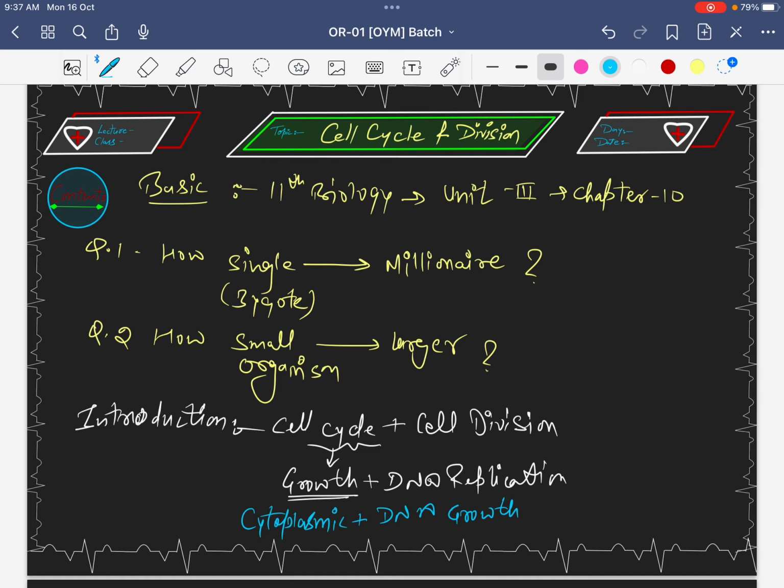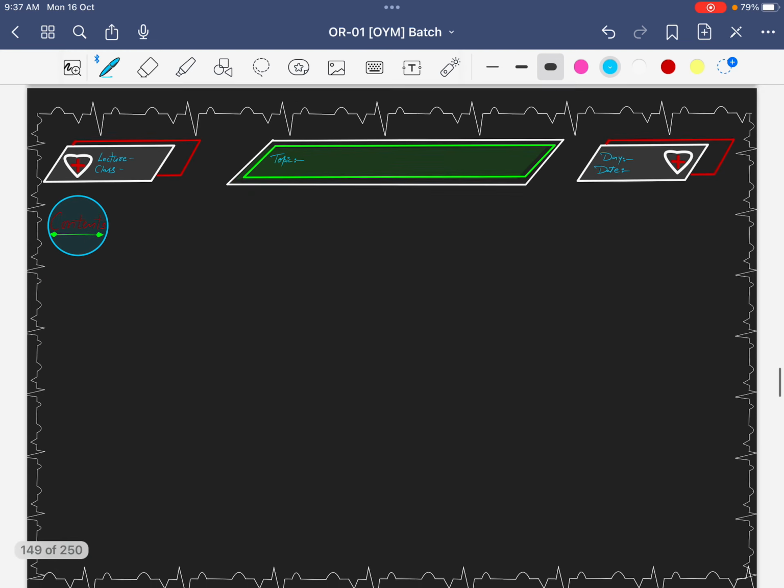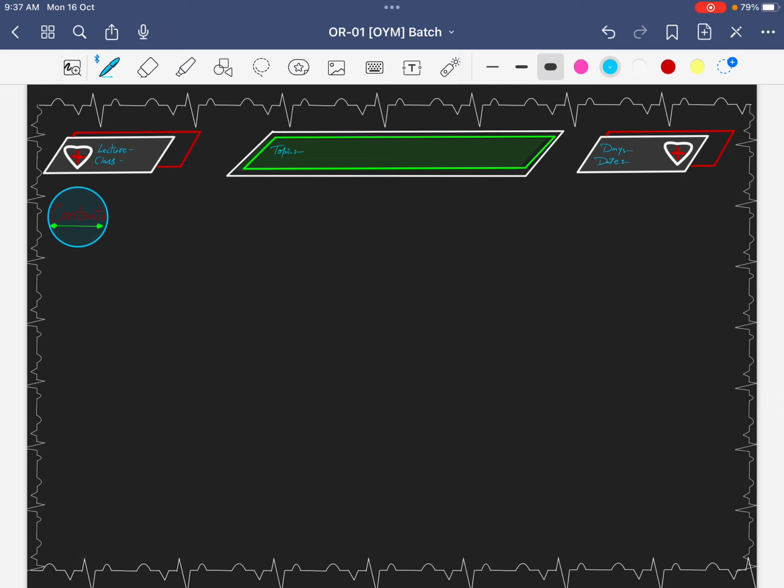So now we can connect this whole scenario of cycle and divisions in a few words. The few words are, in a simple way: cell cycle and divisions mean a process.